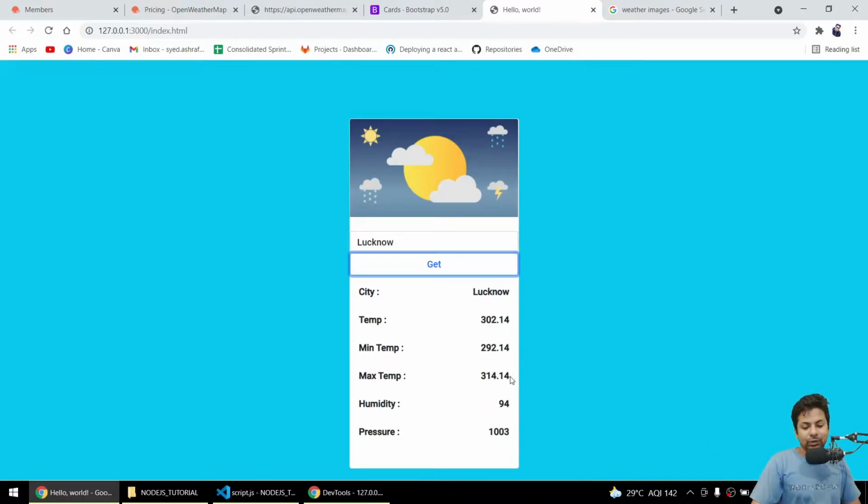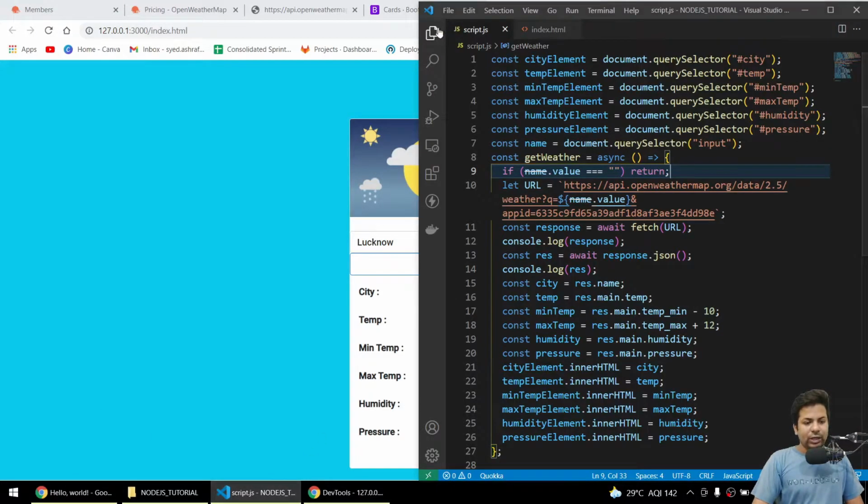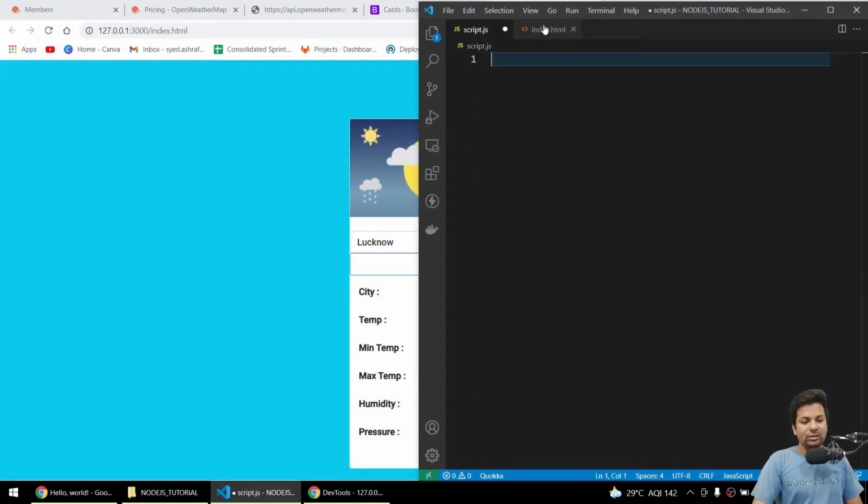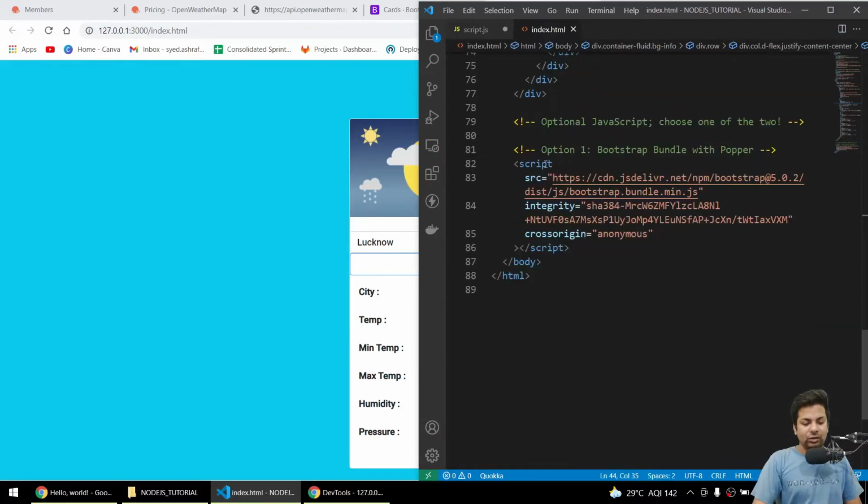We got the data. Okay guys, now this same stuff I will use with an HTTP server and render it on the front side. So you can check how we can use an HTTP server to work with HTML files. Let's just start with that. Before that, I just wanted to copy this script, Control X, and paste it here in the script tag below.